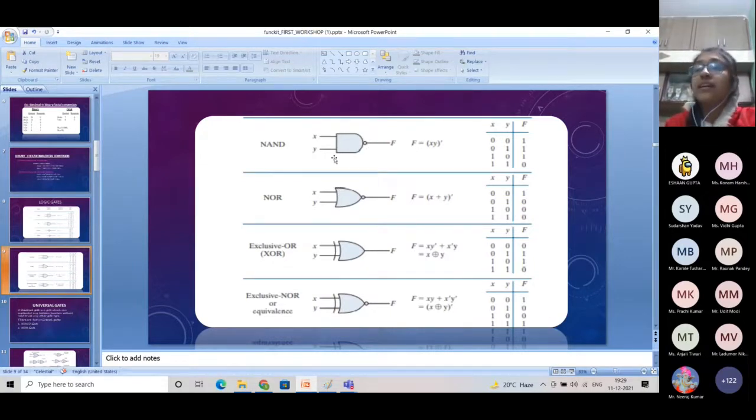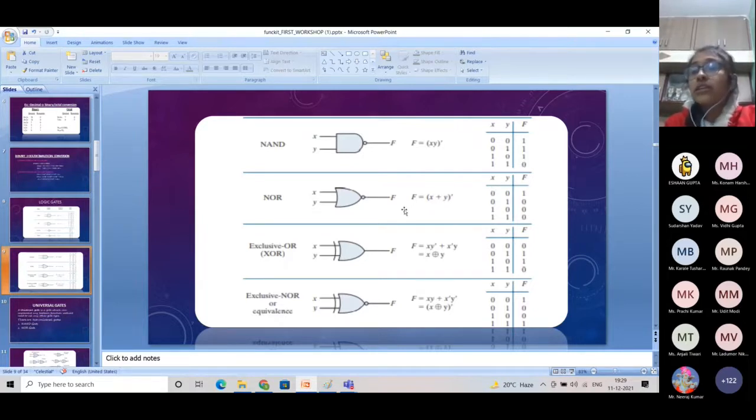What is a NAND gate? A NAND is a NOT of an AND gate. You can also see in the symbol we have an AND gate with a NOT sign, and in the representation also it is (x dot y) whole complement. Complement means it's NOT. The truth table is just the reverse of the AND gate.